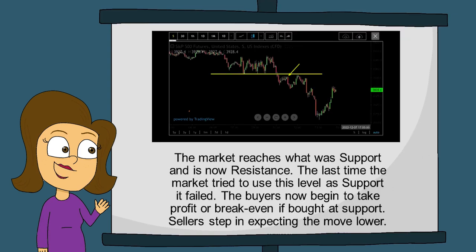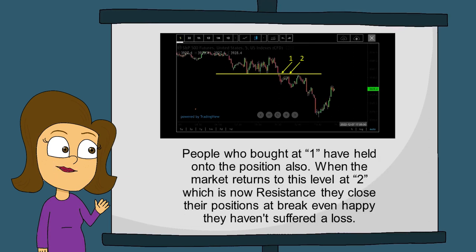The market reaches what was support and is now resistance. The last time the market tried to use this level as support, it failed. The buyers now begin to take profit or break even if bought at support. Sellers step in expecting the move lower. Some people who bought at 1 have held onto the position also. When the market returns to this level at 2, which is now resistance, they close their positions at break even, happy they haven't suffered a loss.